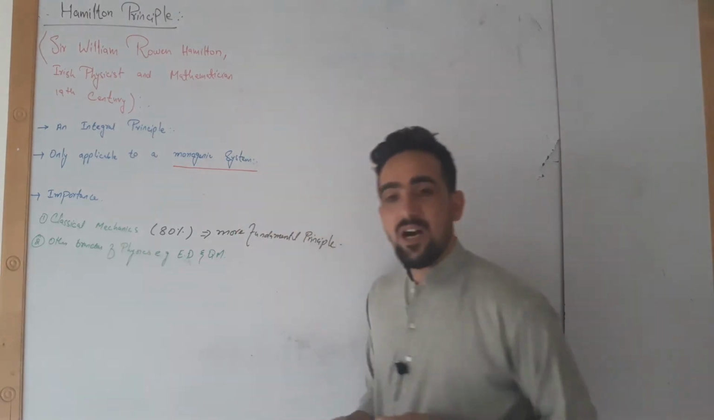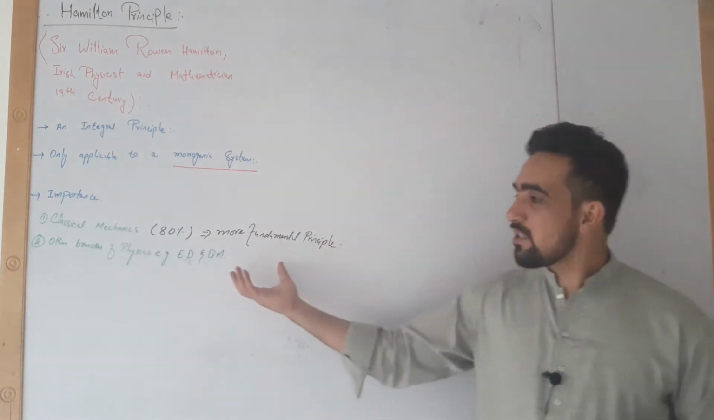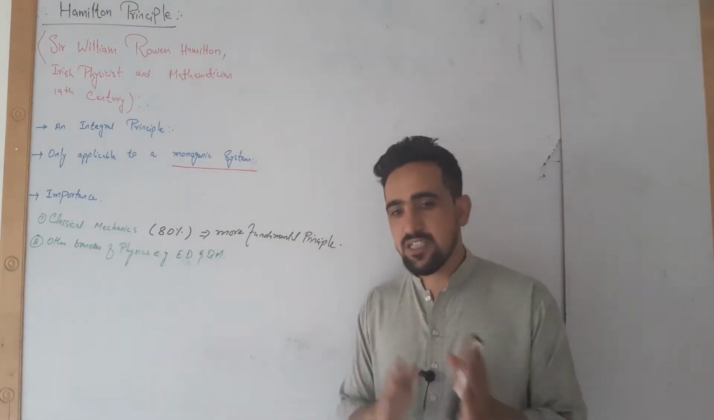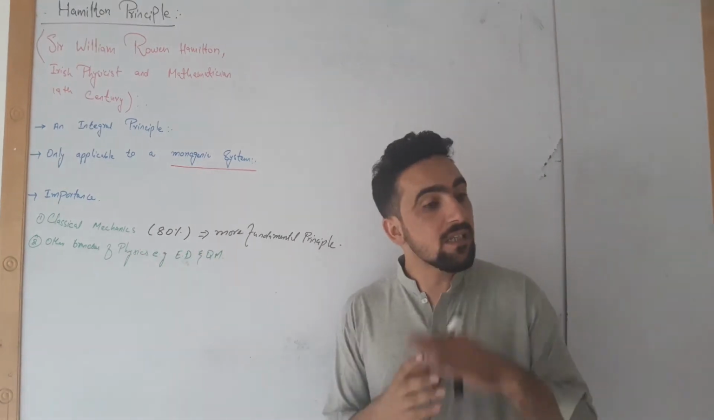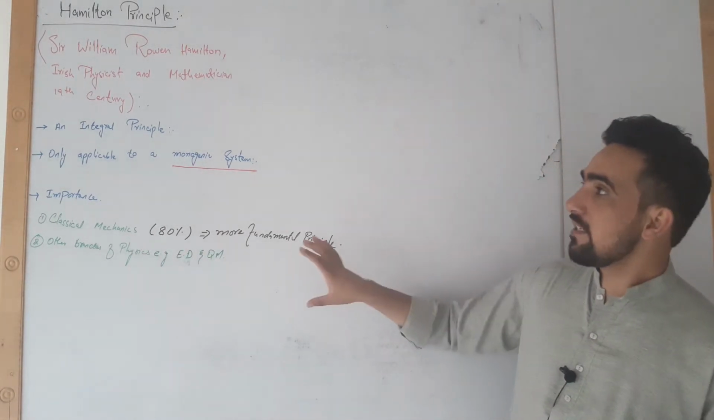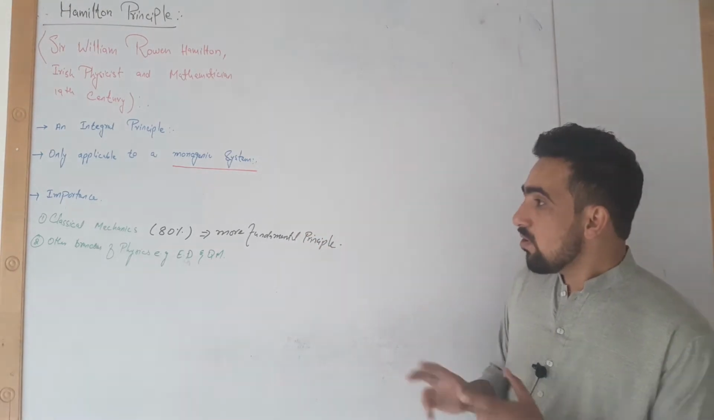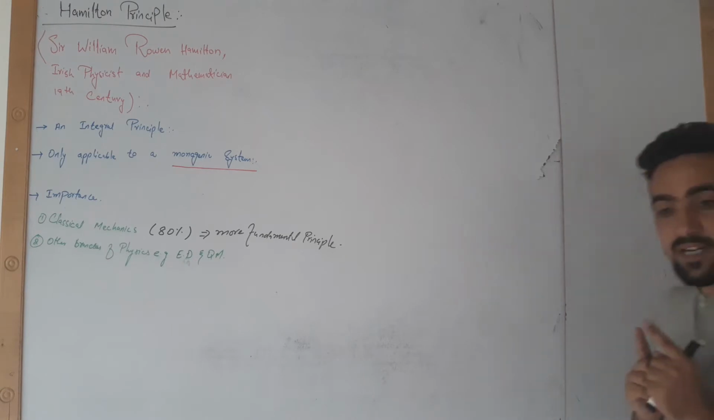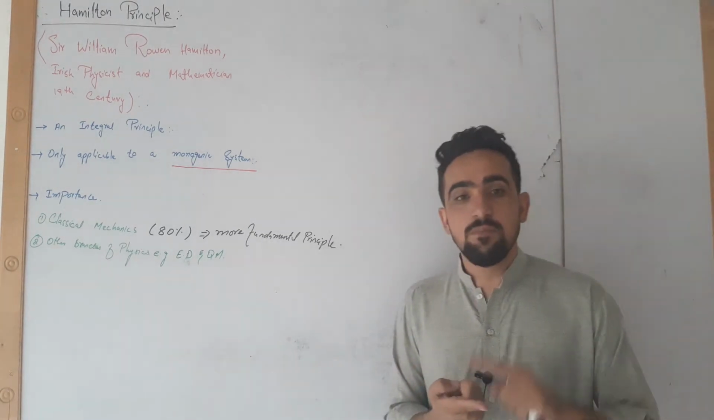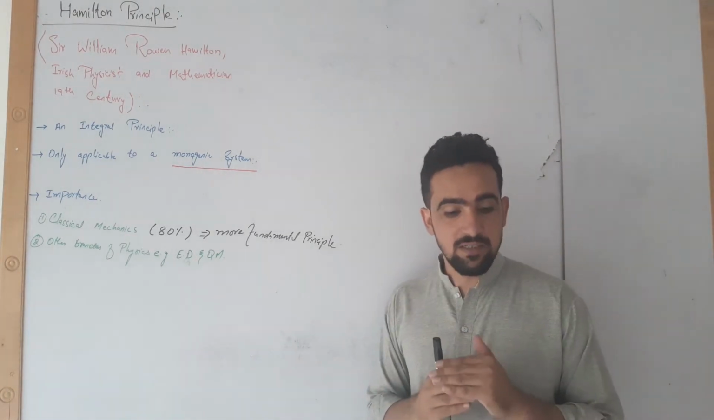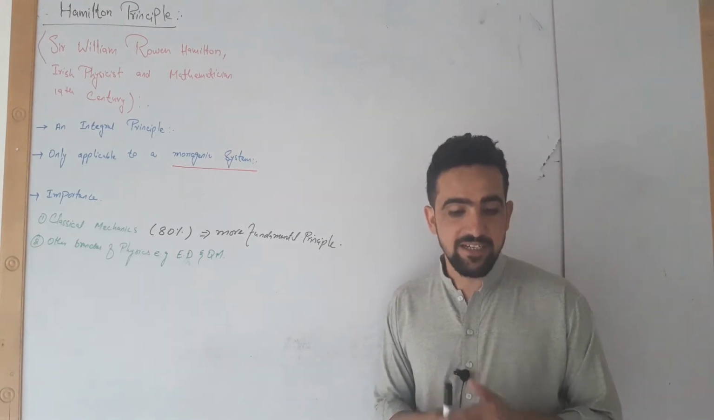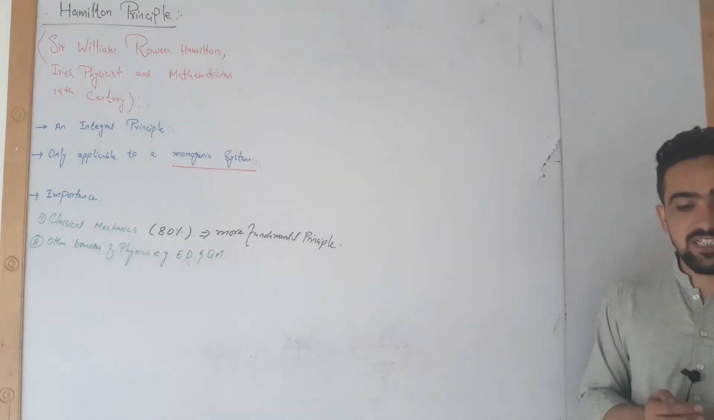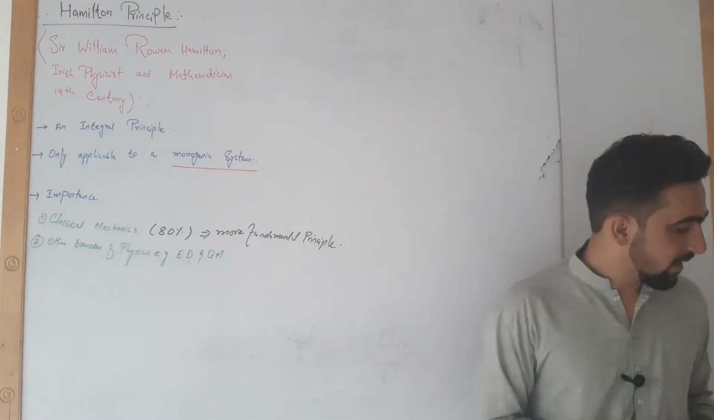Similarly, in all other branches of physics, especially quantum mechanics and electrodynamics, the Hamilton principle has application, as well as in mathematics. So this Hamilton principle is one of the most important topics that we learn in classical mechanics and then apply through classical mechanics and various branches of physics.